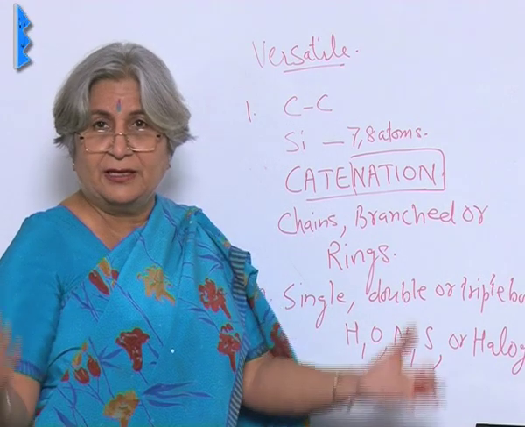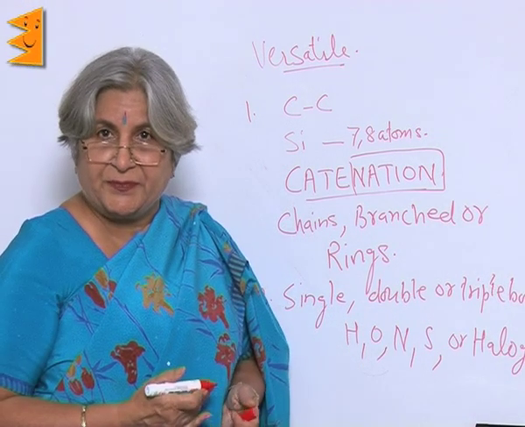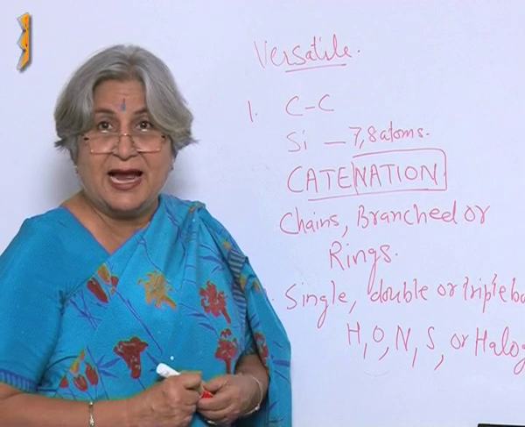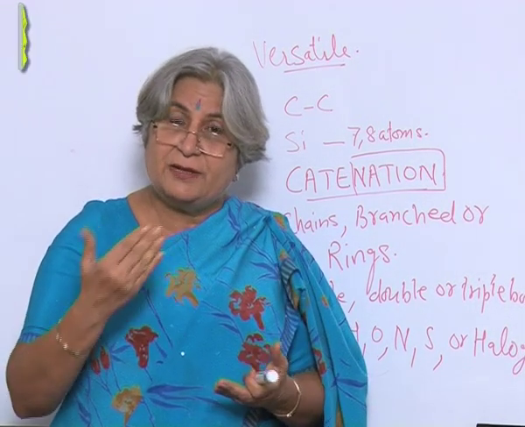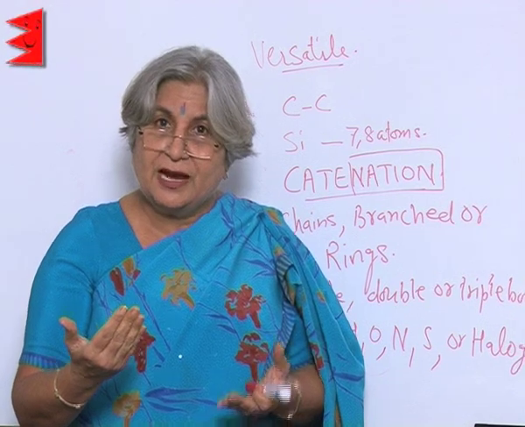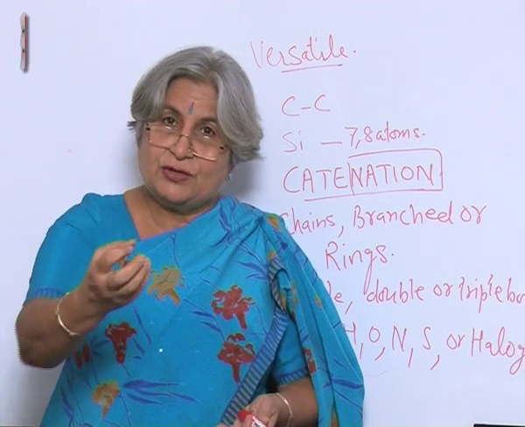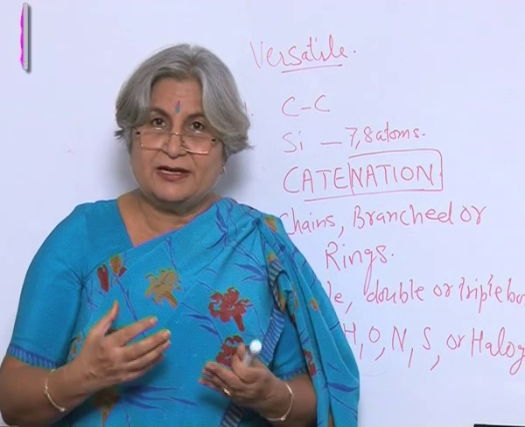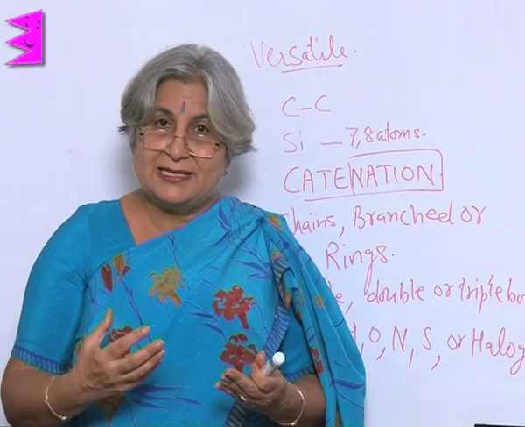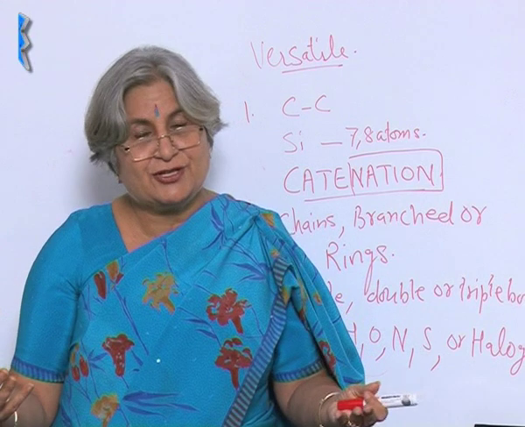So, obviously, the options will be so many, and the result is that not only is there so much variation, there is variation in the properties also. Again, like India, whosoever came here, we imbibed them, whether they were invaders or not. As a result, our heritage is so rich.